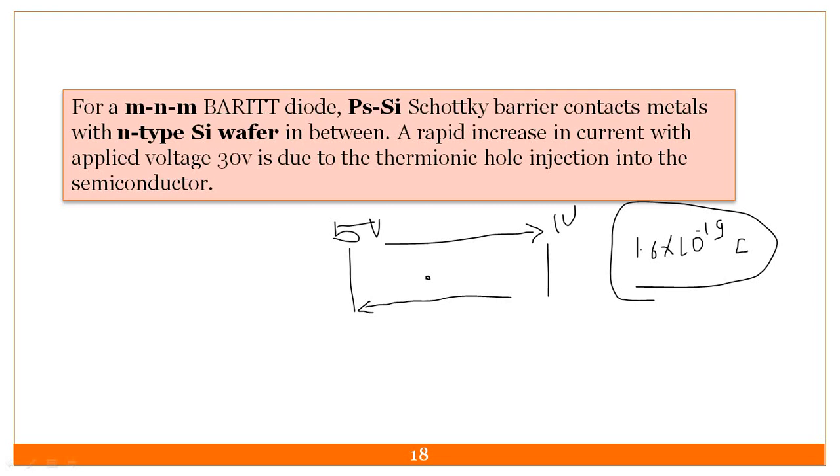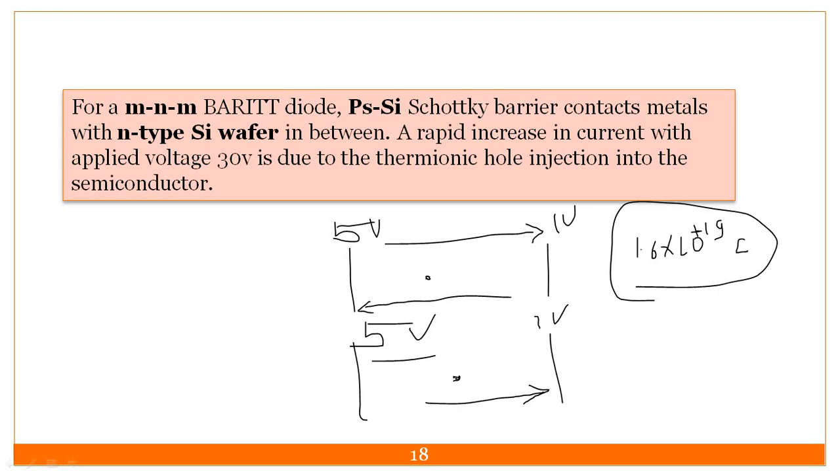But at the same time, if I apply the same 5 volt and 1 volt and place a hole there, the hole has positive charge, 1.6 into 10 raised to plus 19 coulomb. So what will happen? That positive charged particle is repelled by the positive electrode and attracted to the lower terminal, positive to negative.